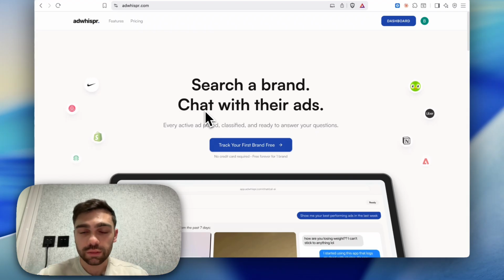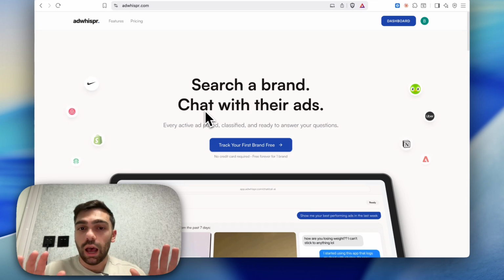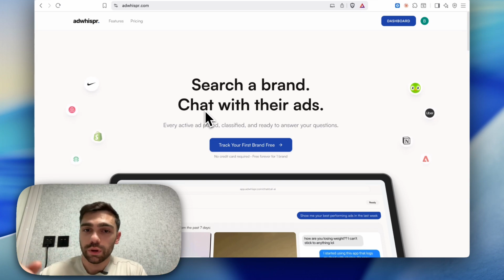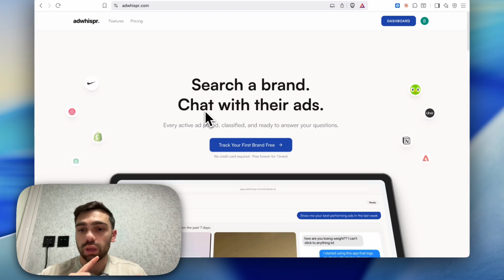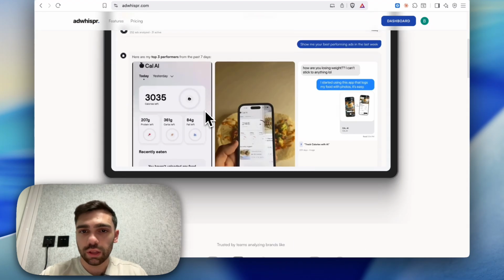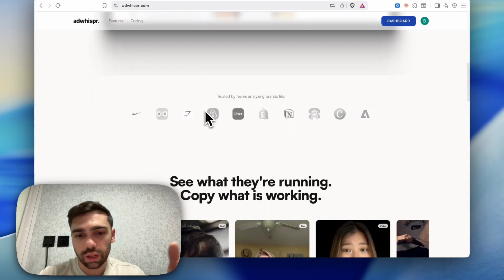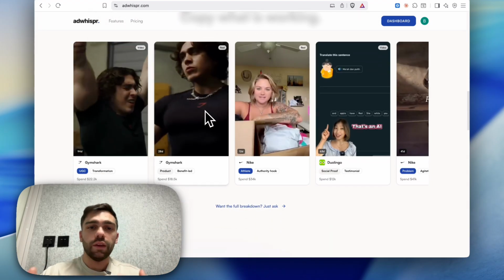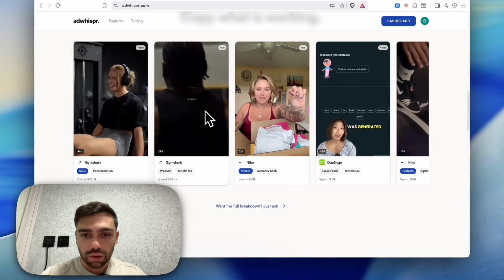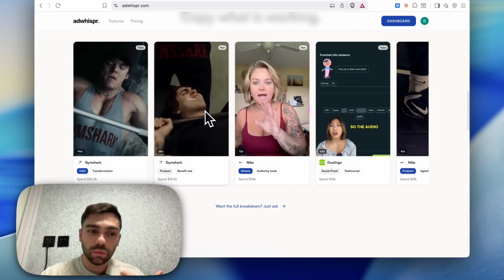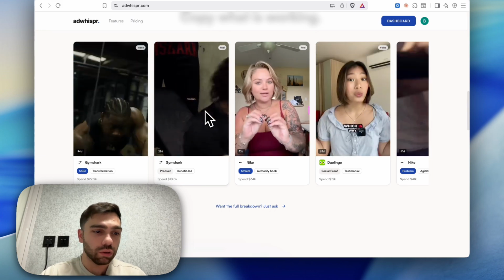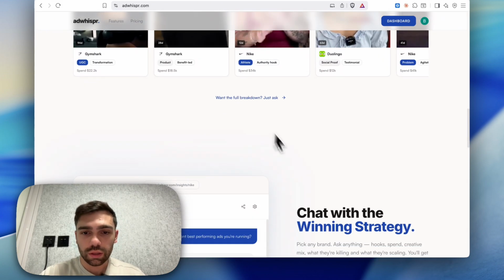And as someone who's a non-technical engineer, I'm not technical at all, I used Claude to build this product called AdWhispr. So what it is essentially is a platform where you can automate your Meta ads. You can also chat with competitors, brands, ads. So it's pretty cool. And for example, here's Cal AI. You can ask it how much they spent in the last 7 days. What are their best performing ads in the last 7 days, 30 days, whatever it may be. You can see what's your best creative, and then you're able to copy it, save it, ask it how you can even run advertisements against Cal AI or whatever other brand that you think is suitable for you.